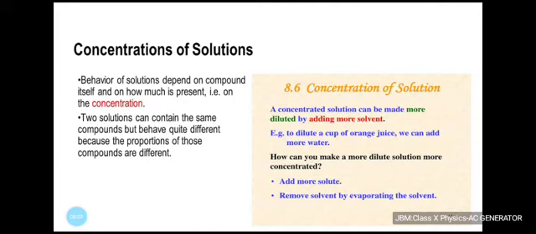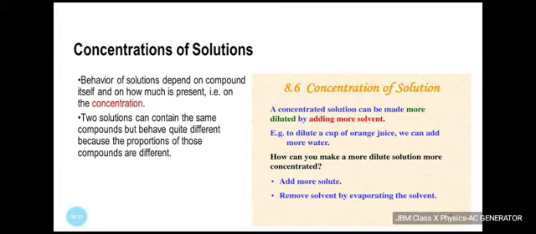So the behavior of solutions depends on the compound itself and on how much of it is present, that is, on the concentration. Two solutions can contain the same compounds but behave quite differently because the proportions of those compounds are different. Obviously, if a different quantity of solute is dissolved in a solvent, the property exhibited will be different. For example, if you dissolve 1 spoon of copper sulfate in water, it will be lightly blue colored. If you dissolve 2 spoonfuls of copper sulfate in water, it will have a darker color.